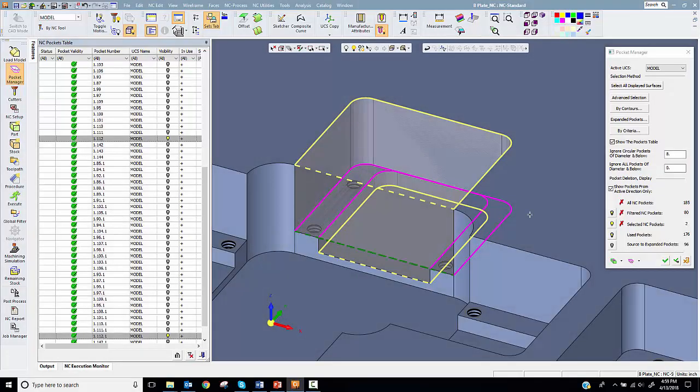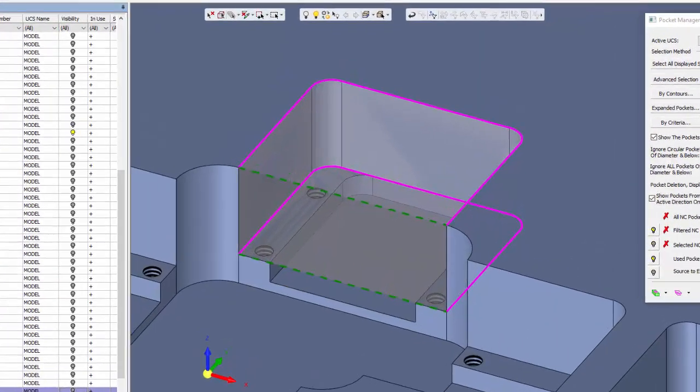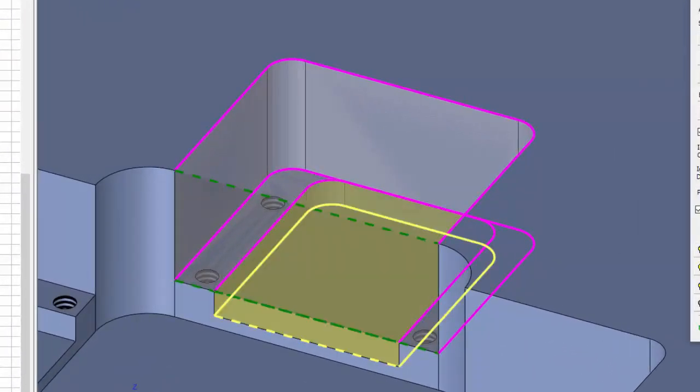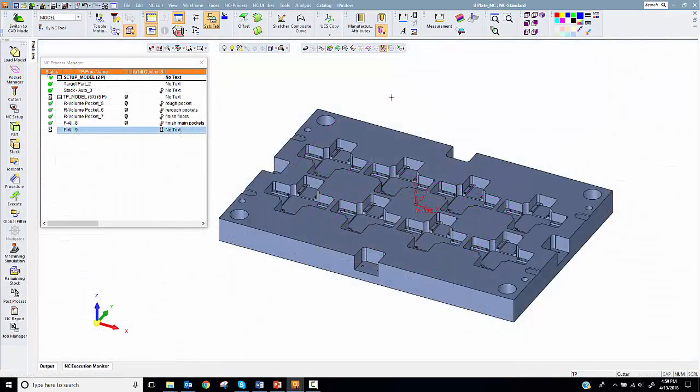Notice in the Pocket Manager the results of the expanded pocket function. The upper area of the slide pocket is recognized as a pocket, and the lower wear plate pocket is divided out by depth.